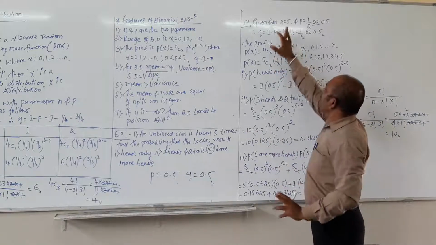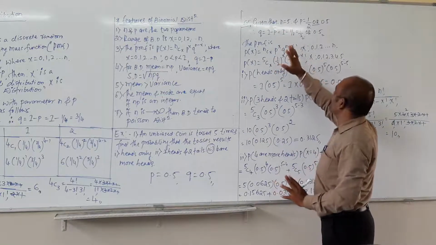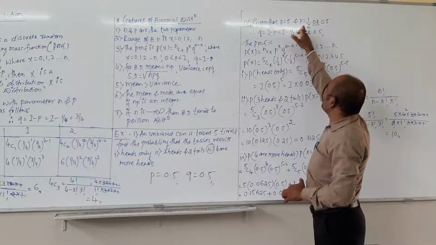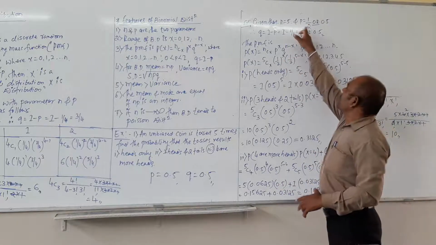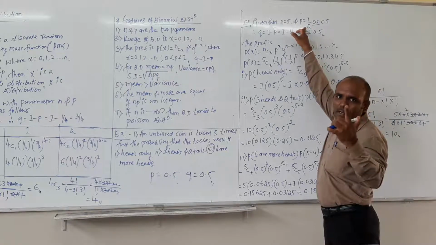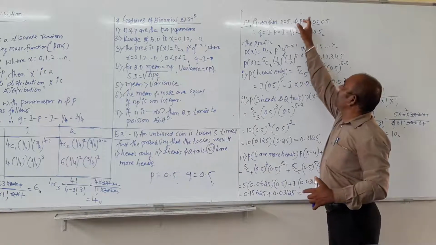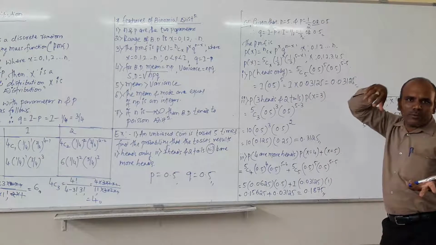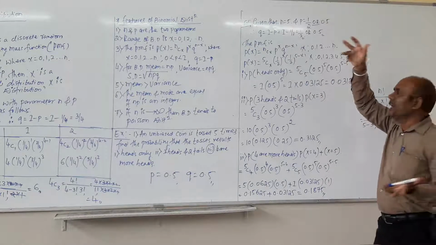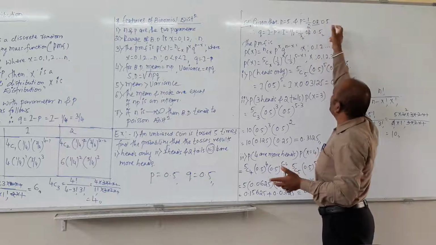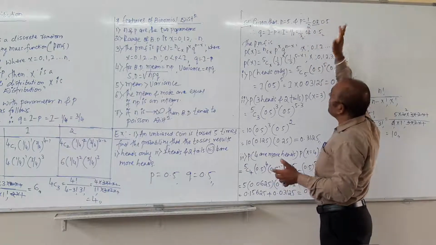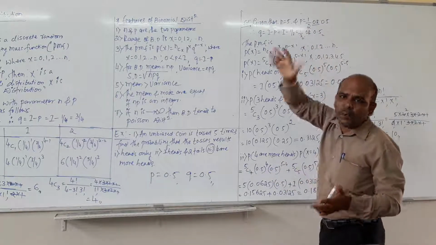Okay, 5 times, so small n value equals 5 and the P value is equal to 1 by 2. Okay, there are 2 faces for a coin, so there will be head or there will be tail, so 1 divided by 2, then we will get 0.5. So better to take 0.5, that will be easy for calculation.